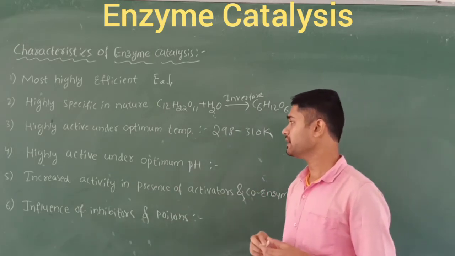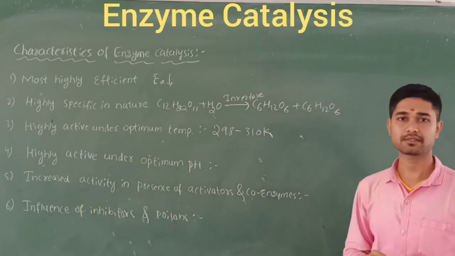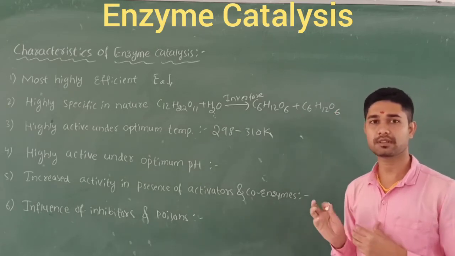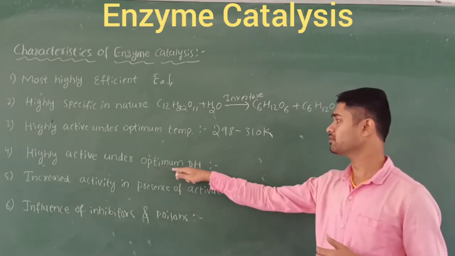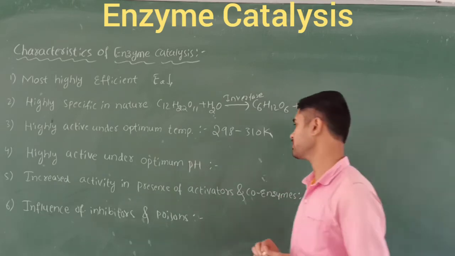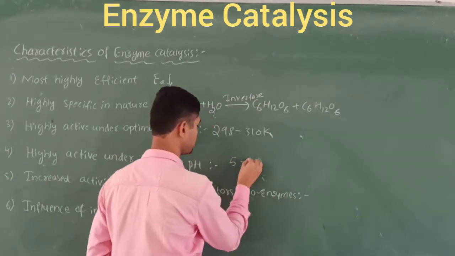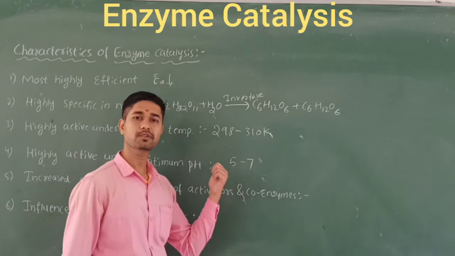The next one is that they are highly active under optimum pH. The enzyme catalysts used in this type of reaction work at an optimum pH that lies between 5 and 7. They always lie between 5 and 7.